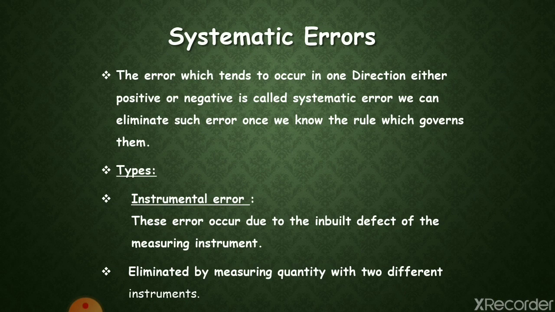Number 1. The instrumental error. These errors occur due to the inbuilt defect of the measuring instrument. For example, bending of the meter scale at one end, or the zero of the vernier scale may not coincide with the zero of the main scale. This error can be detected by measuring a physical quantity with two different instruments of the same type, or by measuring the same physical quantity by two different methods.